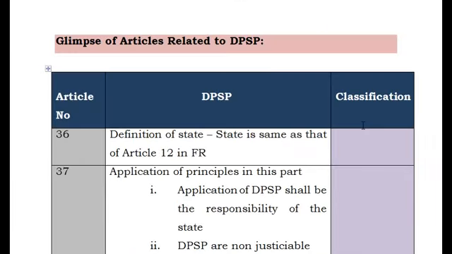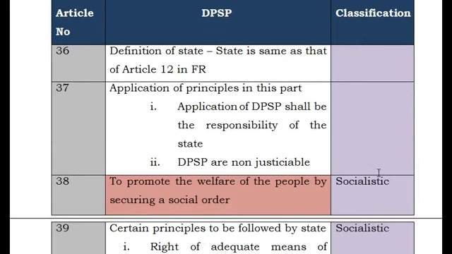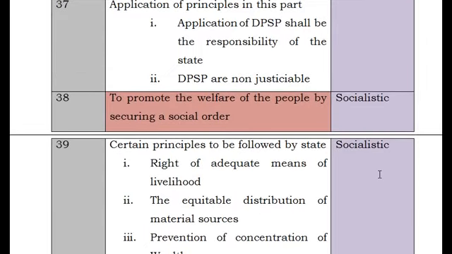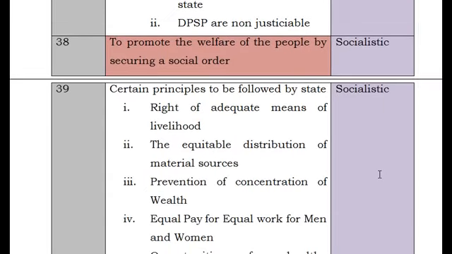DPSP were classified into three categories. One is based on Gandhian principles, the second on socialistic principles, and the third on liberal principles. Any principle oriented towards a socialistic approach is called a socialistic directive principle, and that which is based on Gandhi's dreams is called a Gandhian principle.